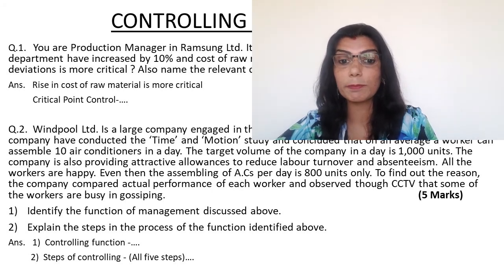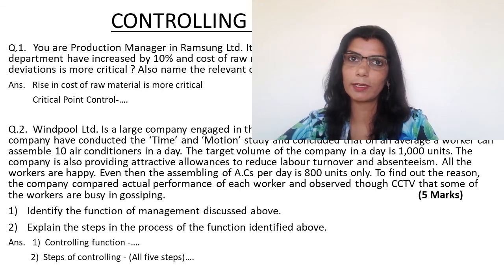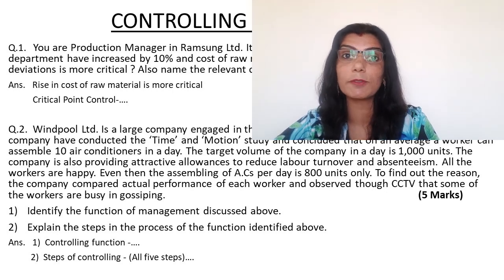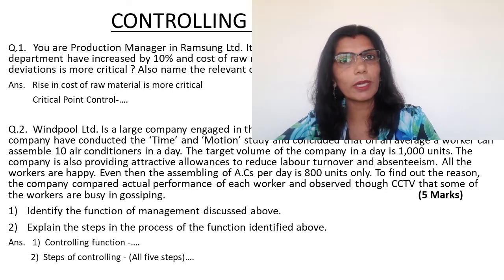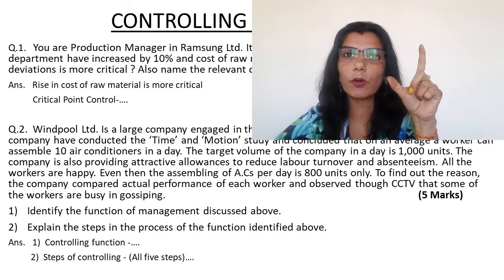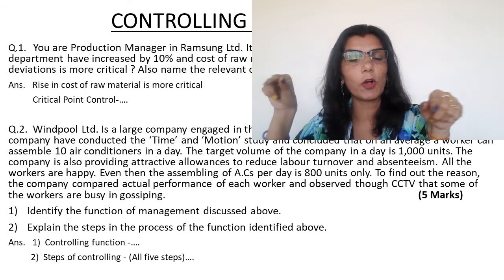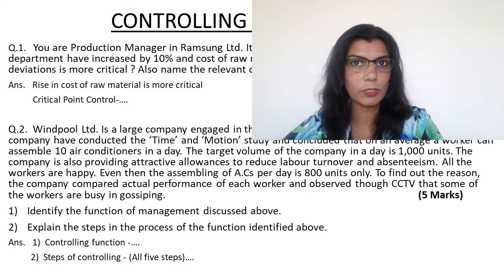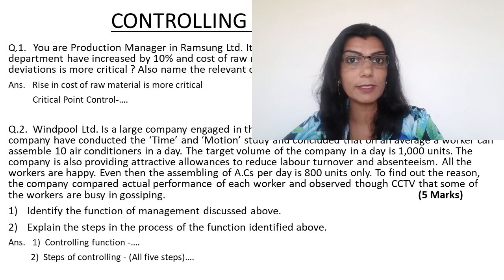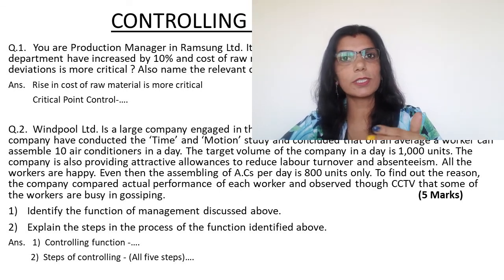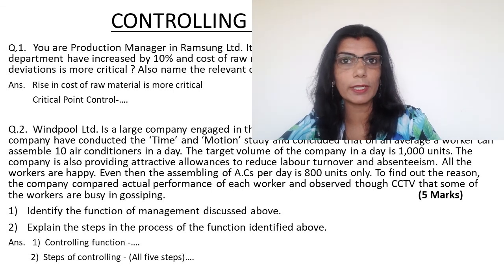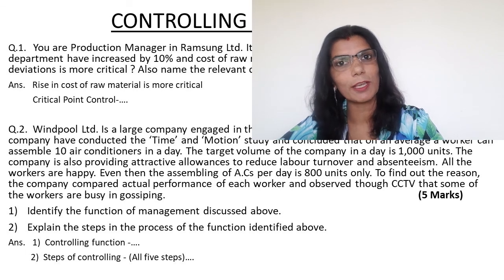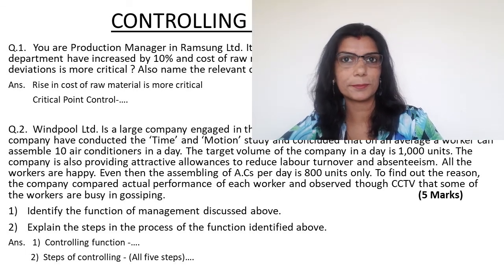And then it says, explain the steps in the process of the function identified above. So here in the second part, you have to explain the steps in the process of controlling. Okay? तो इसमें remember एक flow chart होता है जिसमें आप लोग boxes बनाते हैं with arrows and just label the boxes. तो quick वाला एक diagram भी बना देना है for getting extra marks. Okay? और आपको ये जो 5 steps of controlling हैं, इनको explain करके लिख देना है और इस तरह से आपका ये question भी हो जाता है पूरा 5 marks के लिए तैयार.